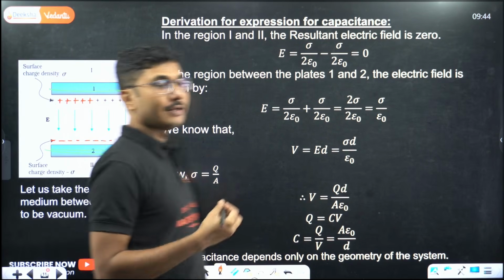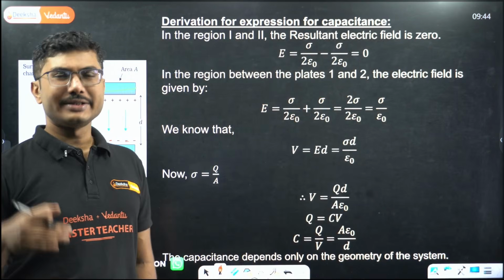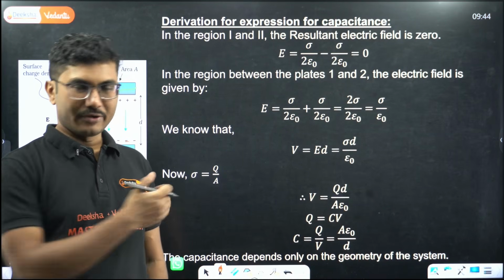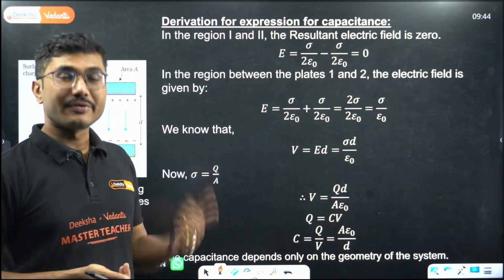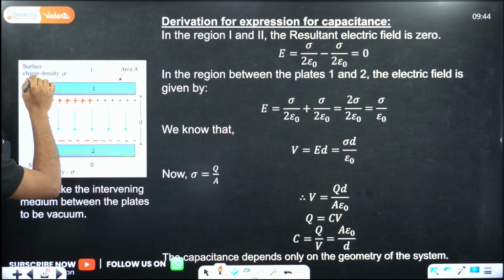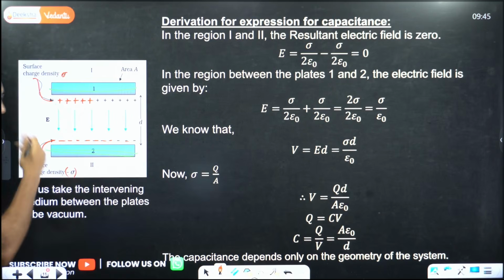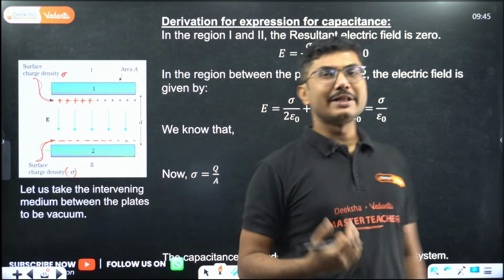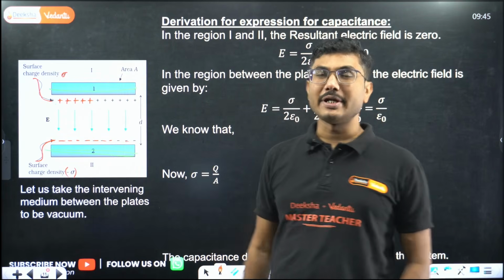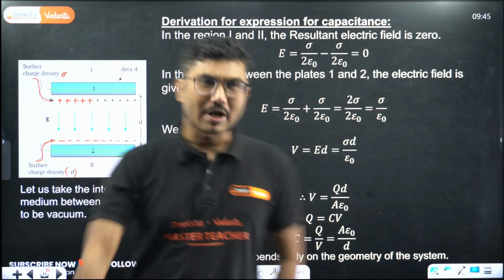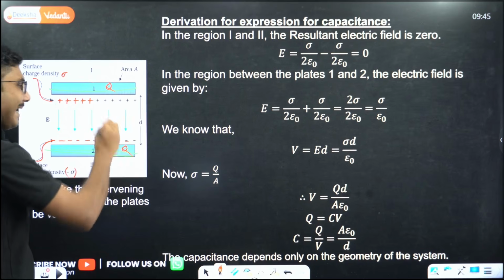We know that if there is a conductor having some charges, there will be a charge density as well, a charge per unit something. Because a plate is a 2-dimensional surface, it will have a surface charge density. The surface charge density for the positive plate is sigma, and for the negative plate it will be minus sigma, because a parallel plate capacitor is not only parallel, the plates are identical as well. Identical means the areas of the plates must be the same. Also, by the definition of a capacitor, if the charge stored in this plate is Q, this will be minus Q, so Q by A here, and minus Q by A here.